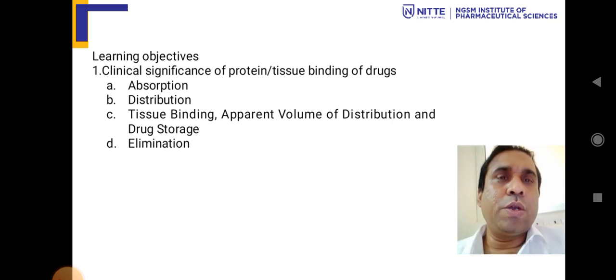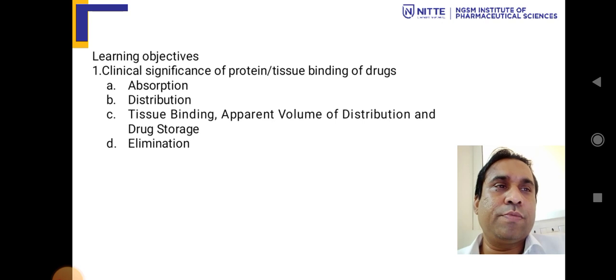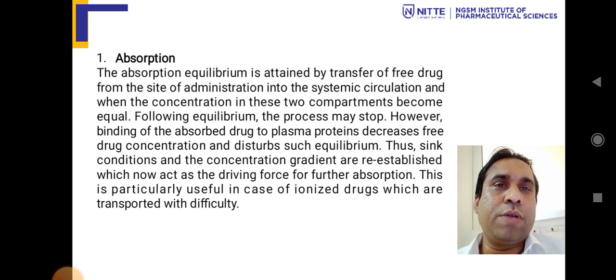So what are the learning objectives? The learning objective is the significance of protein and tissue binding as compared to absorption, what happens, distribution of drug, what happens, and tissue binding, apparent volume of distribution, drug storage, and elimination. So these all things we will learn today.